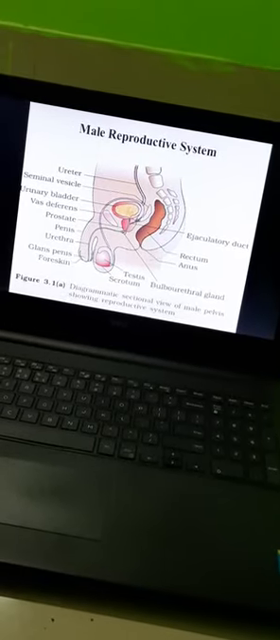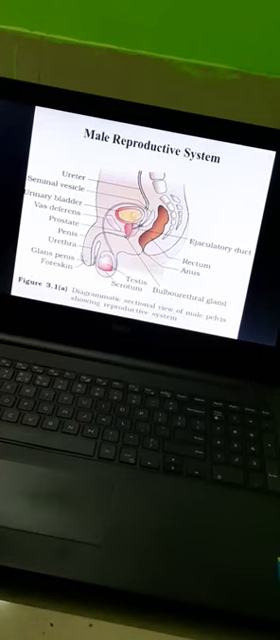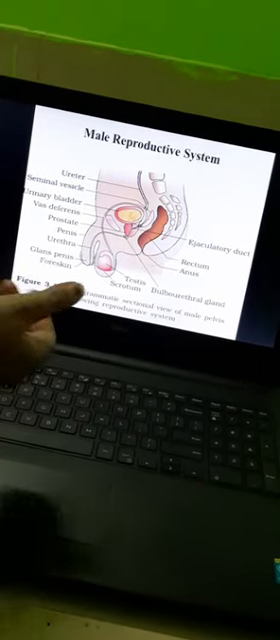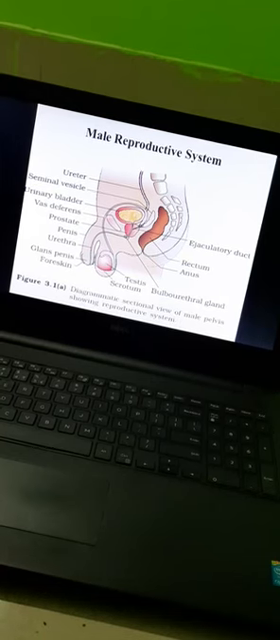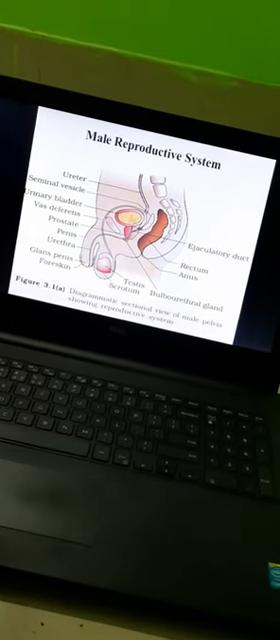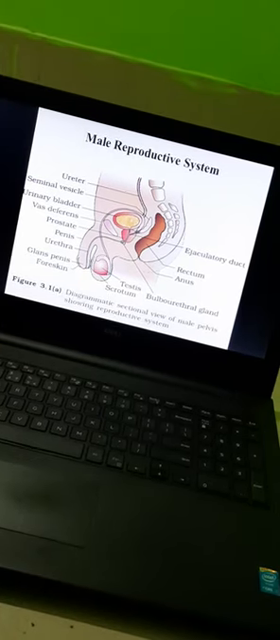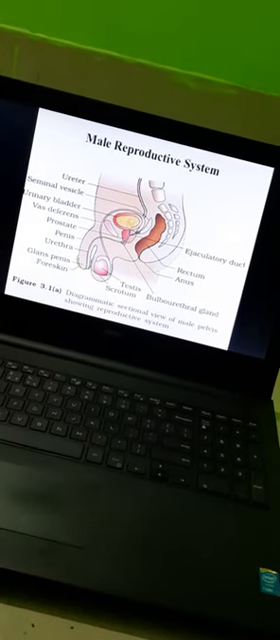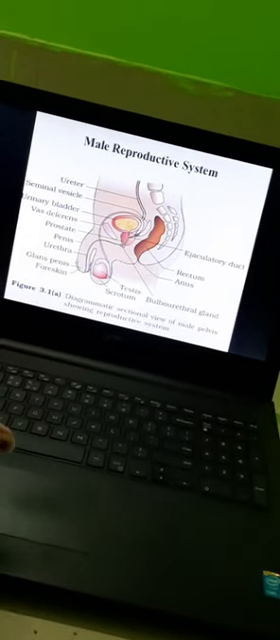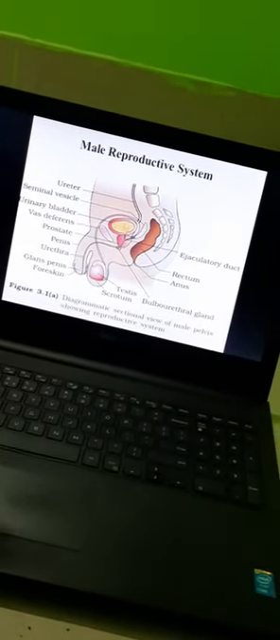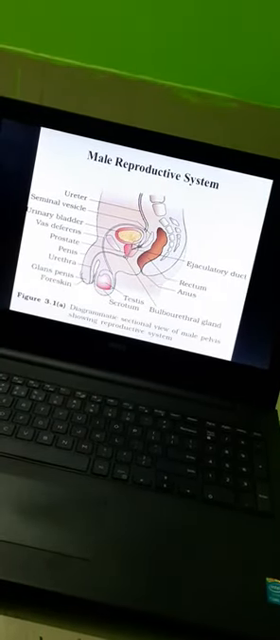To avoid this rupture, lubrication is formed, because if we apply a lubricant on anything, it will ease movement. As we have seen, we grease grills and other things just to ease the movement. So just to ease the movement during sexual intercourse, we need lubrication. That lubrication is given by this bulbourethral gland.